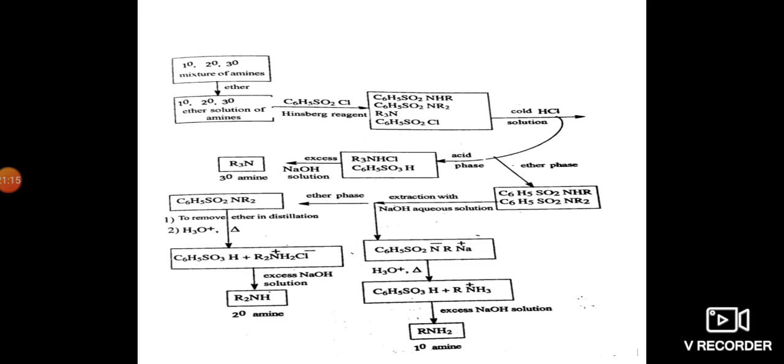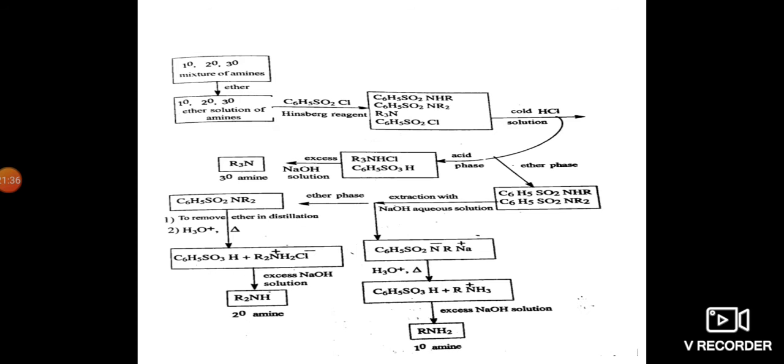Then this is passed into cold HCl solution. In the acid phase, trialkyl ammonium chloride is in excess, and that is dissolved in sodium hydroxide. The tertiary amine will be separated.